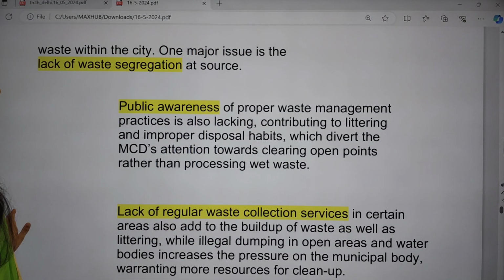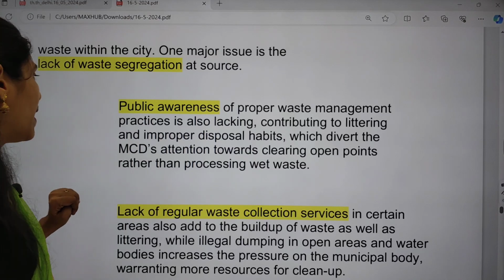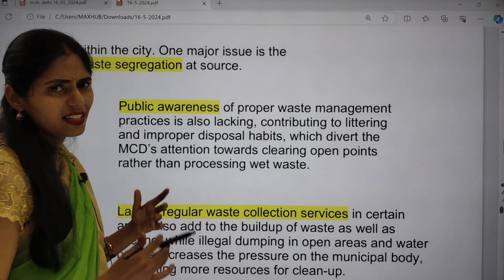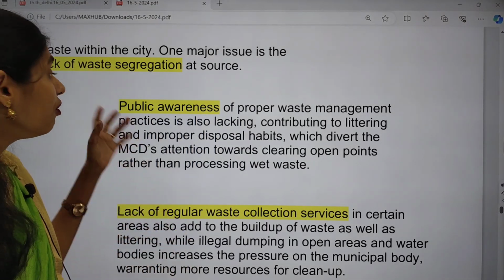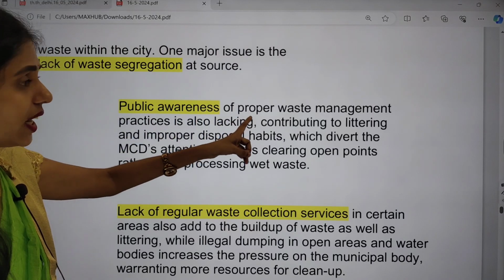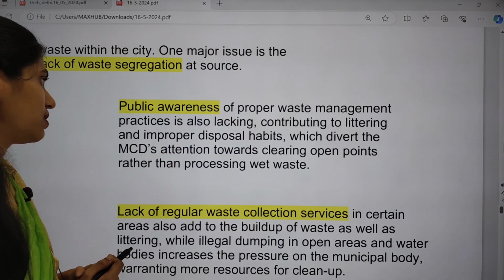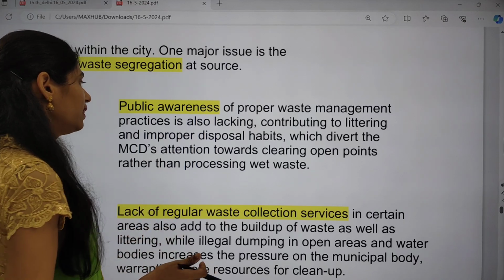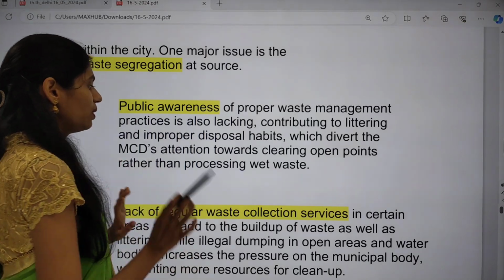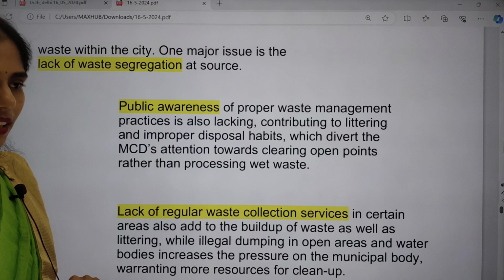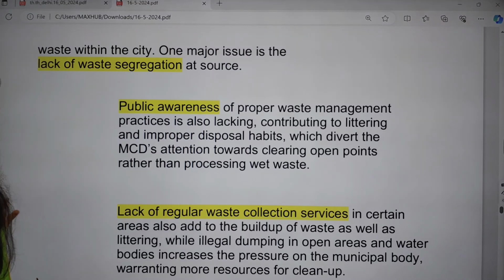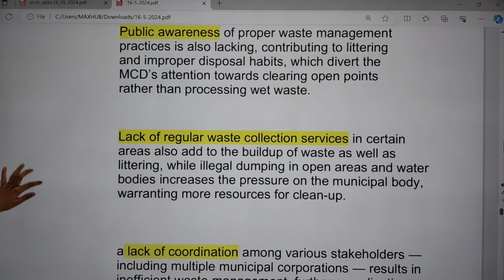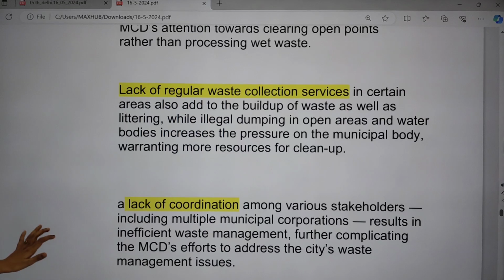And even public awareness of proper waste management is very low. There is a lack of public awareness regarding how we can go for management of this waste. Because of this, people are littering the waste here and there, and this is one important challenge that I can say. And there is also no processing of wet waste. This is also another challenge.